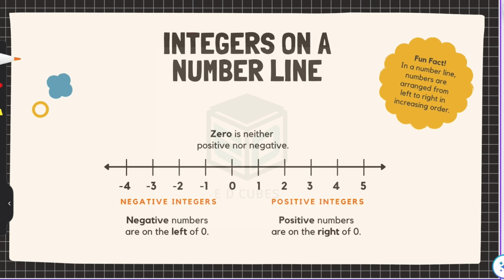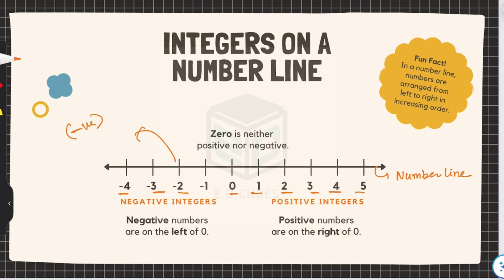So what is this? This is the number line, and these are the numbers which we have represented on the number line. This part consists of negative integers. This part consists of positive integers.